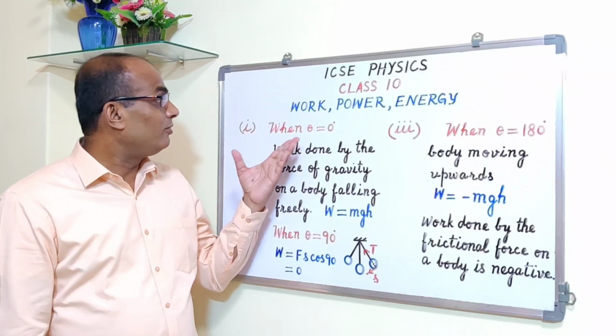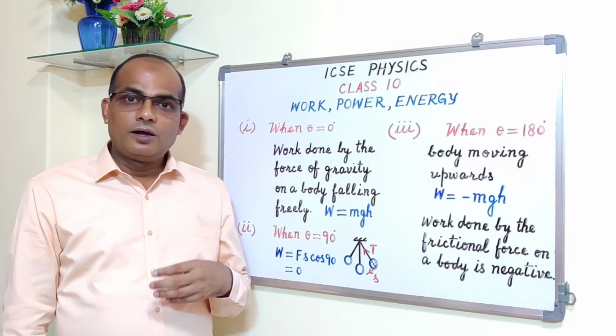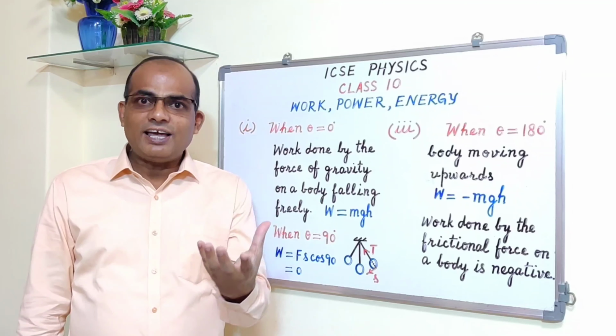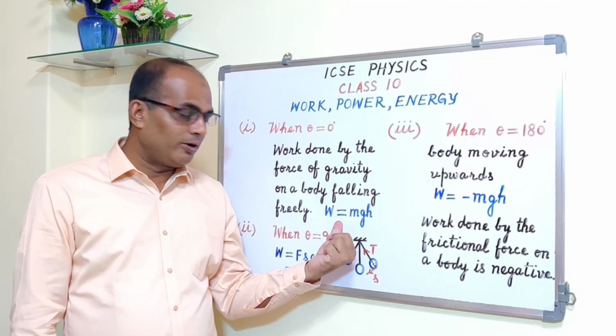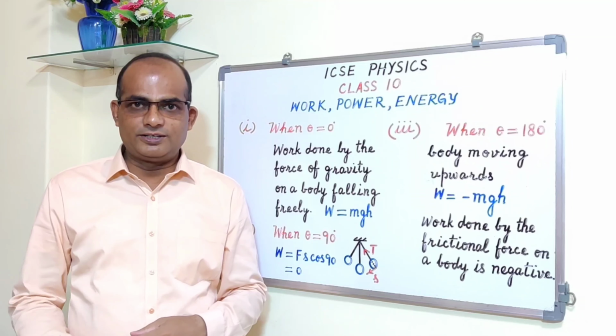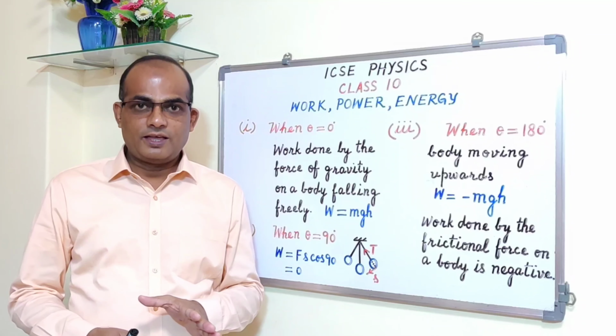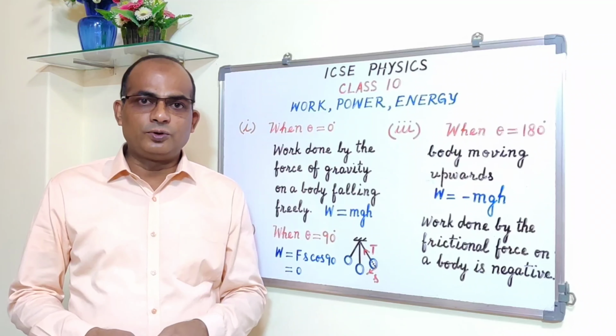In that case W is equal to Fs actually, but from there only we are getting W is equal to mgh. I'll tell you how we are getting mgh. So this is an example of W is equal to Fs, where theta is equal to 0.